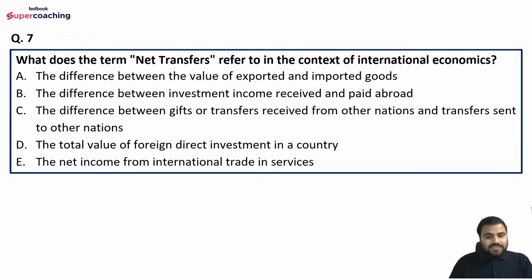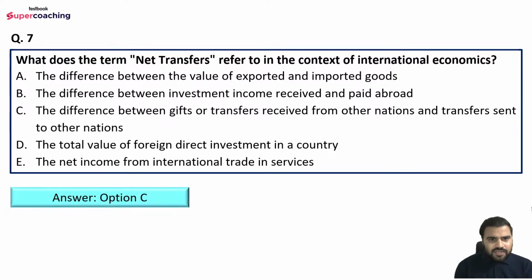Only two serious aspirants I can see in the live chat box, KS and the Nachos. So the right answer is option C only. That is the difference between gifts or transfers received from other nations and transfers sent to other nations. I hope now you got the thing. What is included in balance of trade, what is included in net invisibles, and now what is included in net transfer, that is gifts or transfers that we are giving and receiving. That is the basic difference between the gifts or transfers that we are receiving from other nations and that we are transferring to other nations. That difference is the net transfer.